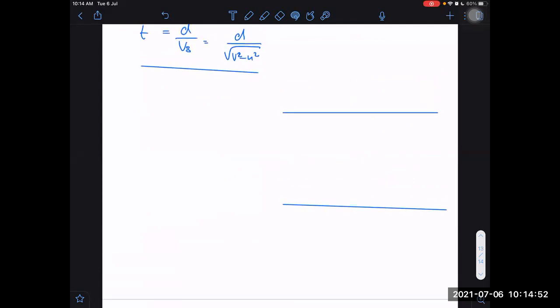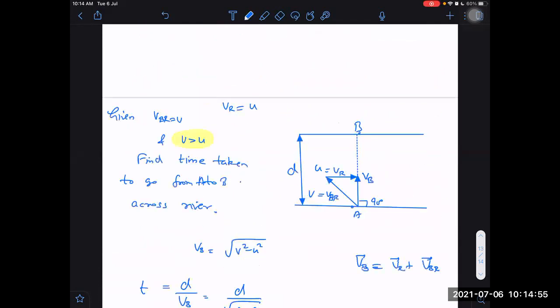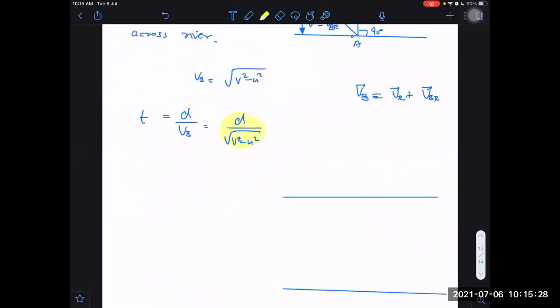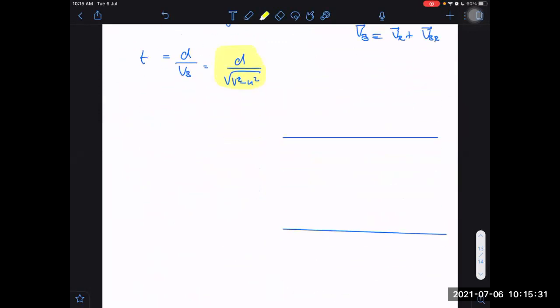Question is, this is, by the way, called the shortest distance. Is it the shortest distance or not? Time taken to go across the river by the shortest distance path. A to B, perpendicular to the river, will be the shortest distance. If I go in other directions, those distances will be more. So what is the time taken to go by the shortest distance path? This is the time taken.